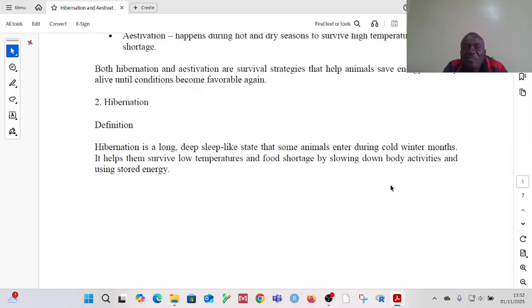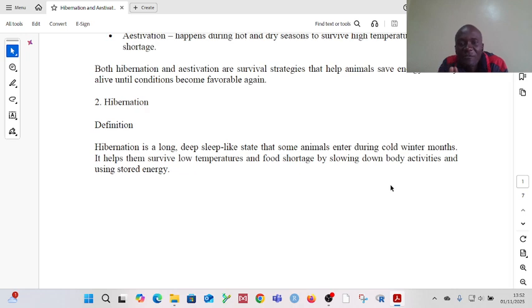So it means the animal goes into a sleep-like mode, it is like sleeping, over that period where the temperatures are low. The importance of hibernation is that it helps the animal to survive the low temperatures. It also helps the animal to survive the food shortage.